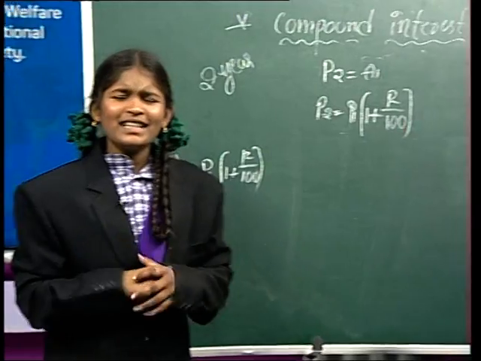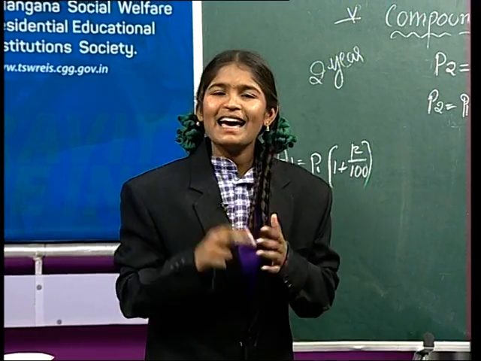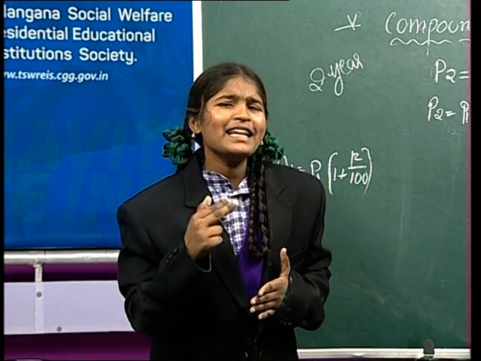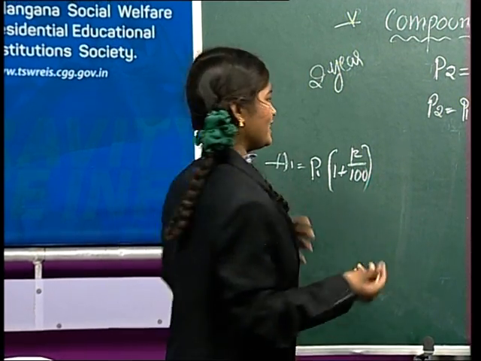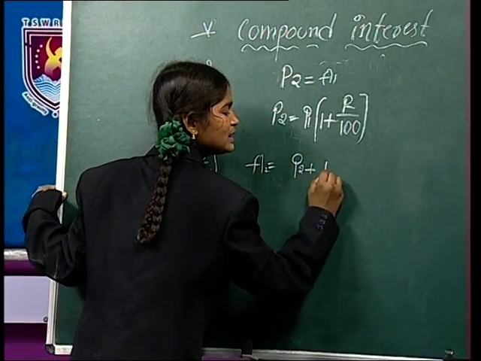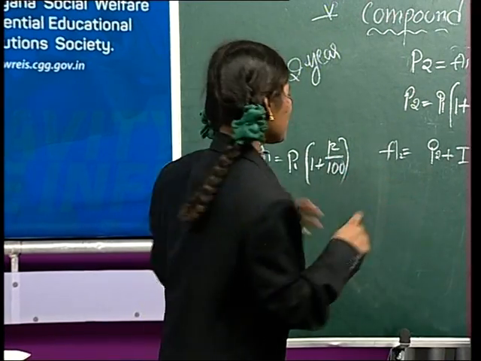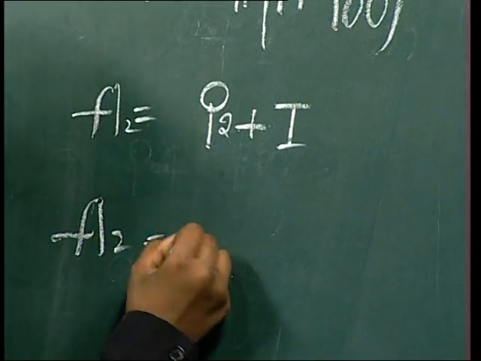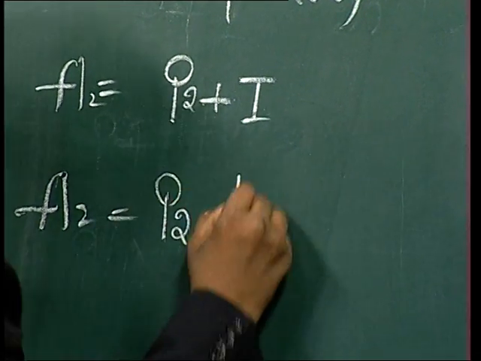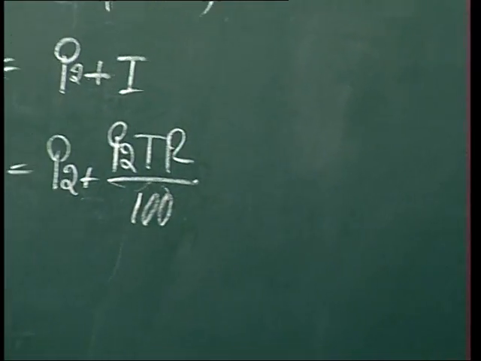Okay. Friends, if you want to find the second year amount, how can you calculate? As I just said, you can easily add the principal and interest. Amount equal to principal plus interest. Then you can easily get the second year amount. See, amount equal to P2 plus interest, so we can write PTR by 100.